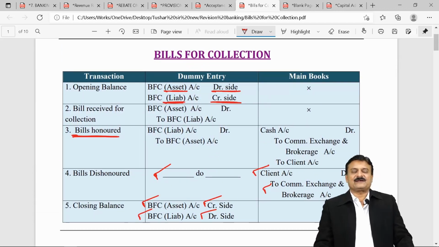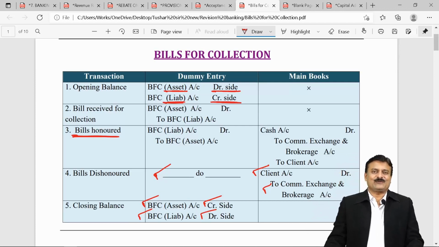Accounting for bills for collection is highly similar to accounting for acceptance, endorsement and other obligations. Again, question weightage is around 4 marks for you. Highly similar accounting they are. So capital adequacy ratio, acceptance, endorsement and other obligations, and the last one is bills for collection.